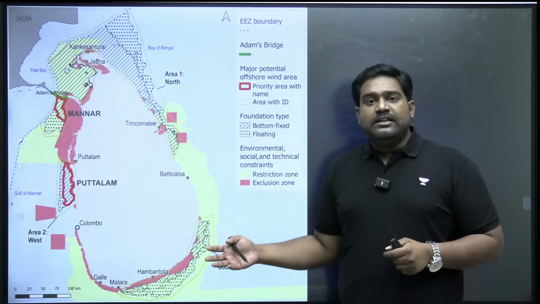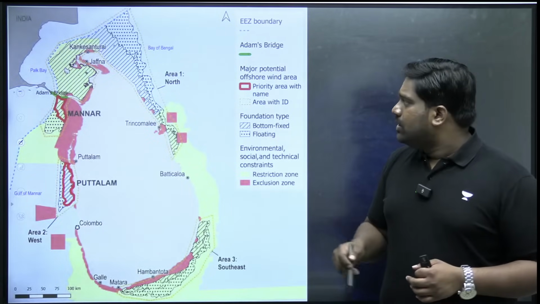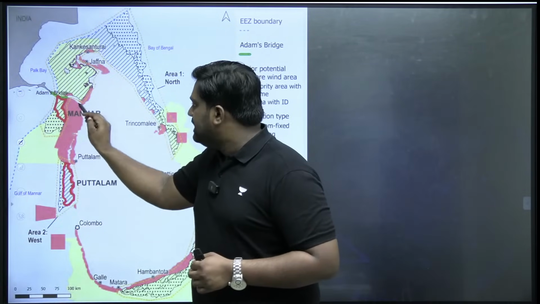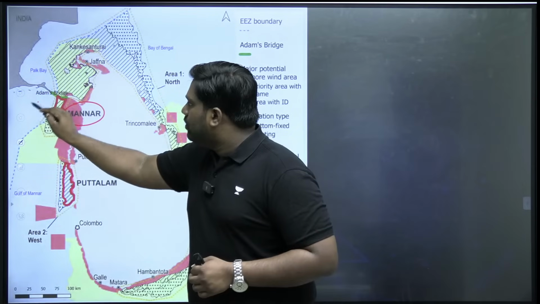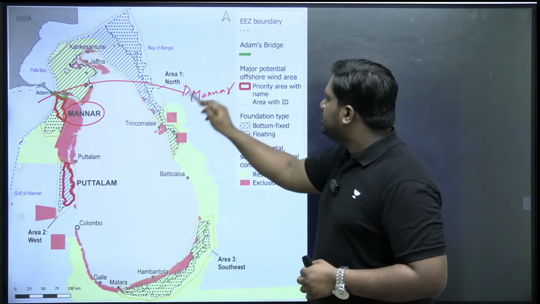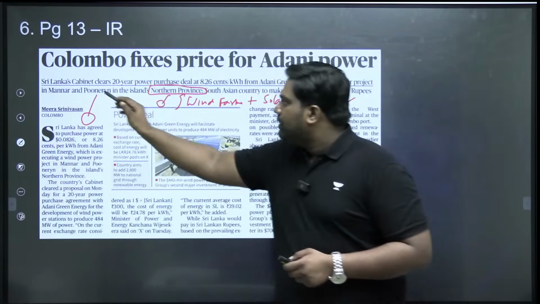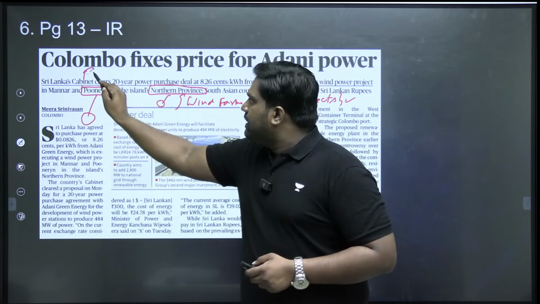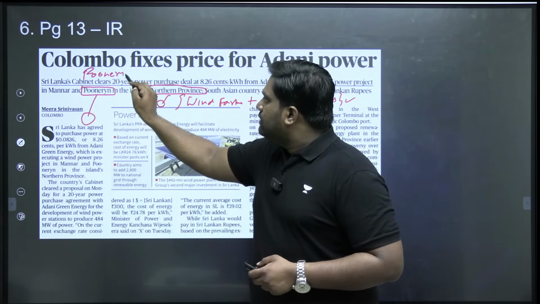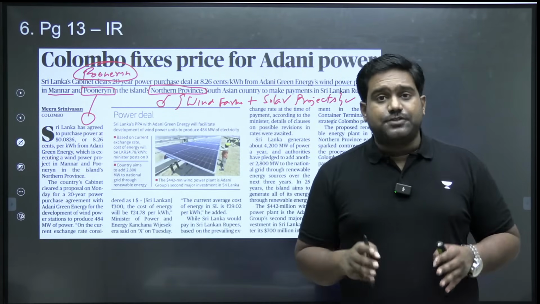So these are renewable energy projects, clean energy projects, both solar and offshore wind projects, which are coming up in the Mannar region, over here, in the Gulf of Mannar region, and also in the Pooneryn region. These are places located in the Jaffna region in the northern province of Sri Lanka.